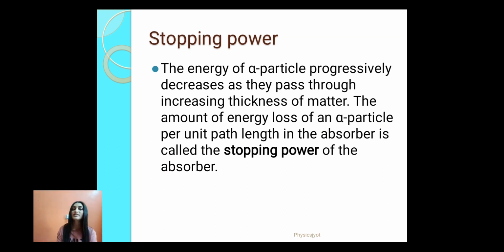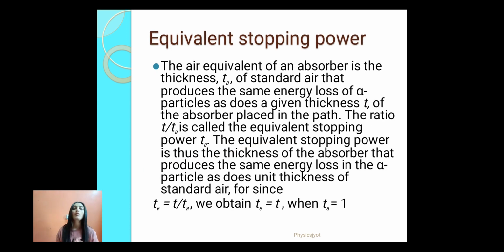Next is stopping power. The energy of alpha particle progressively decreases as it passes through the increasing thickness of matter, and the amount of energy loss of an alpha particle per unit length in an absorber is called the stopping power of the absorber. What is equivalent stopping power? The air equivalent of an absorber is the thickness Ta of standard air that produces the same energy loss of alpha particle as does a given thickness T of the absorber placed in the path.